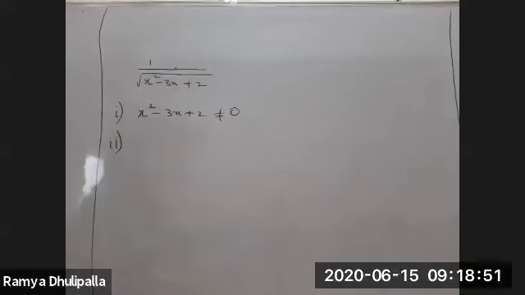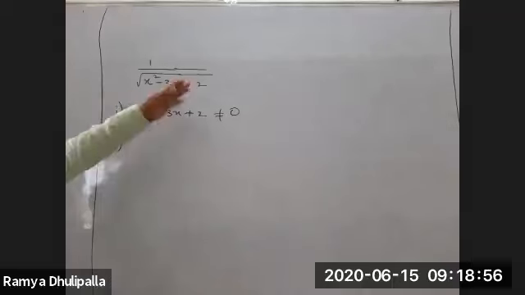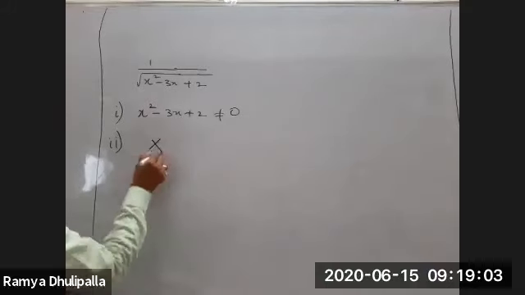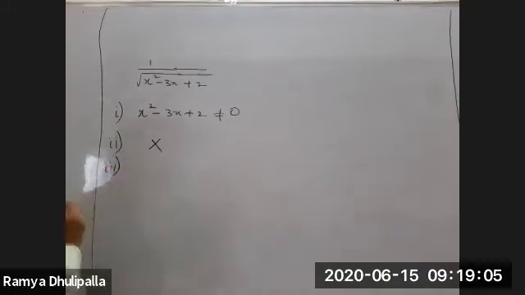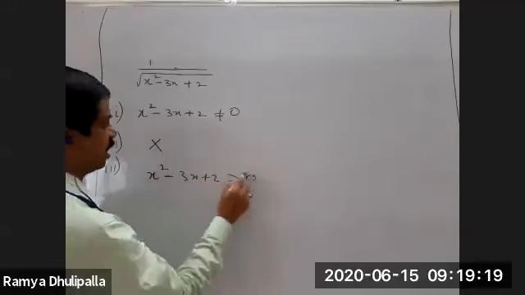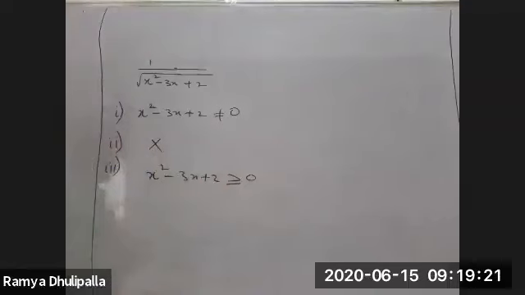Rule number 2, there should be a special function. There is no special function. This is a normal algebraic function only, but in irrational form. So what is rule number 3? The function should not become complex. Means x square minus 3x plus 2 is greater than or equal to 0 should be the case actually. It should not be negative.